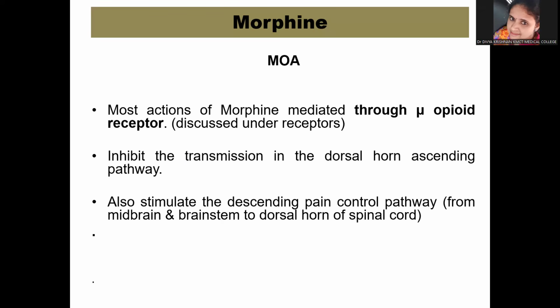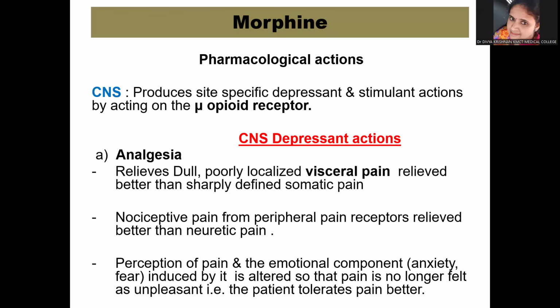So you have to see that the ascending pathway is being inhibited, and the descending pathway, which is the pain control pathway, is stimulated by this method. Now we learn about the pharmacological actions of morphine. So first and foremost, we have to learn its actions on CNS.